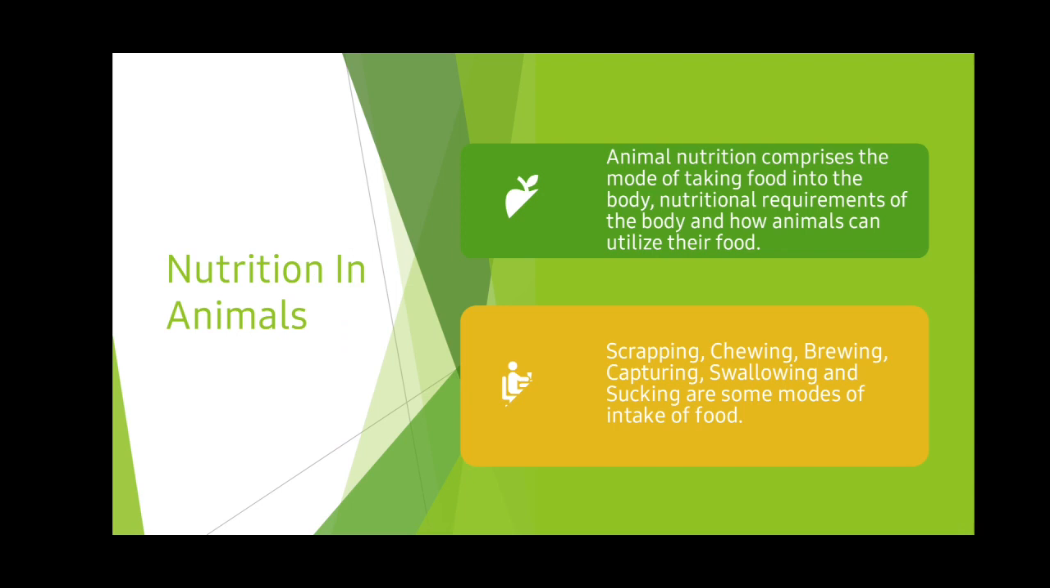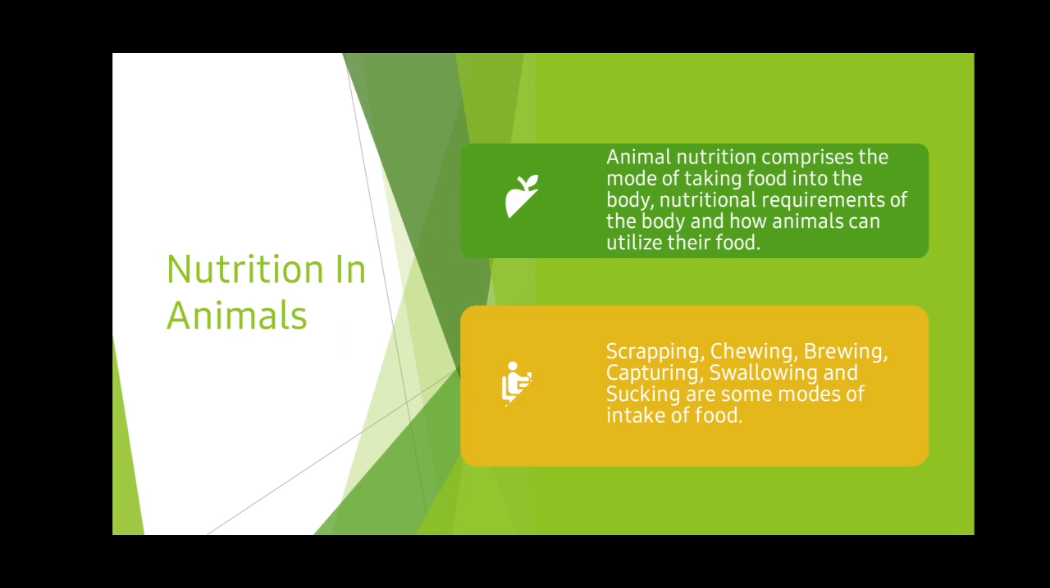So what is meant by nutrition in animals? Animal nutrition comprises the mode of taking food into the body, the nutritional requirements of the body, and how animals can utilize their food. So this is the definition of nutrition in animals.